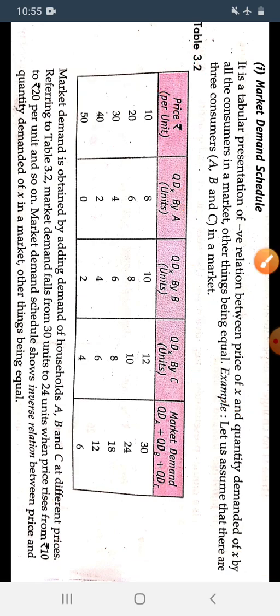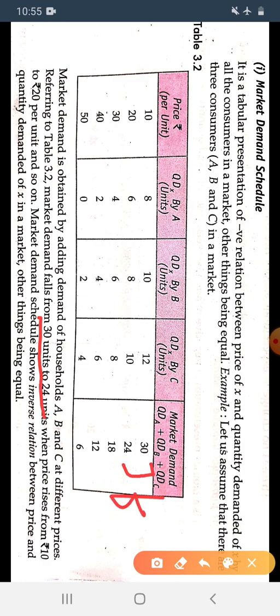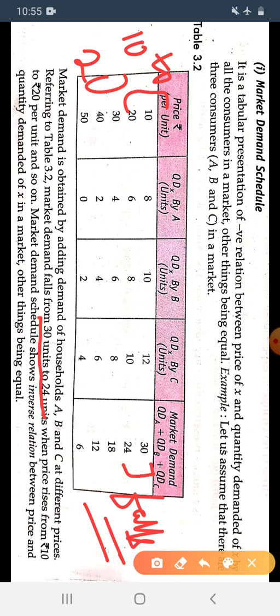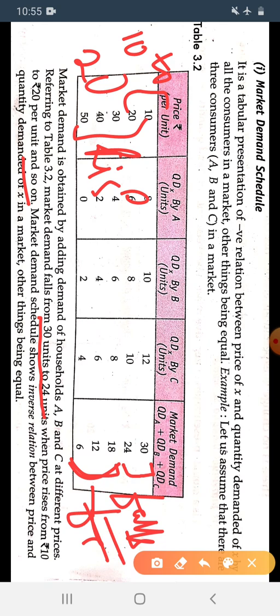Okay, see what it says. It says market demand falls from 30 to 12. It falls because when the price rises from 10 to 20, market demand falls, and from 20 and so on. It is also false because here the price rises.